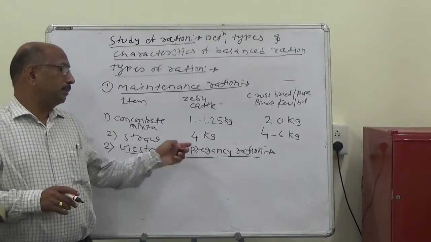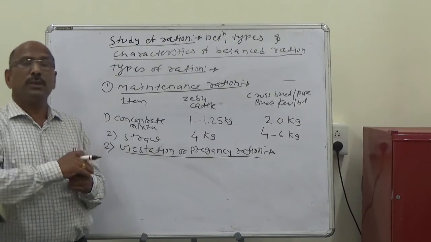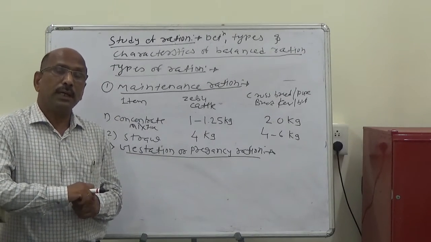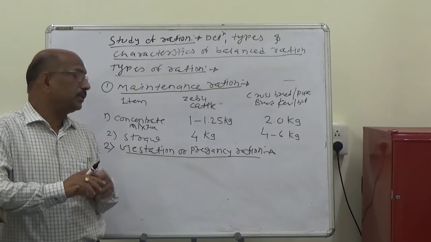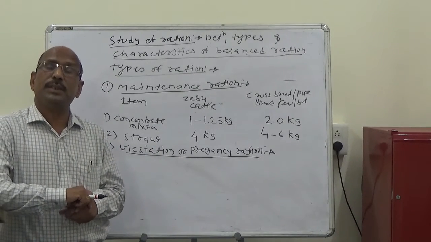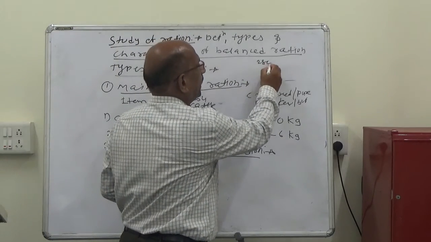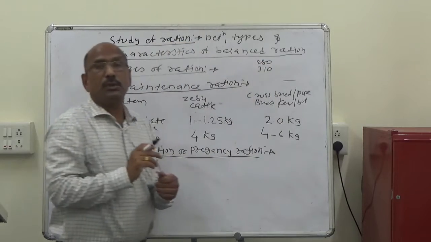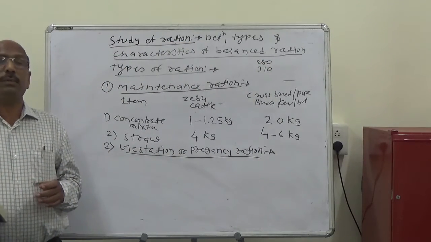So what is meant by the pregnancy? The pregnancy is the condition of the female in which the young one is developed in the uterus, and this is the gestation. The gestation period of the cow is about 280 days, and in case of the buffalo, the gestation period is about 300 days.